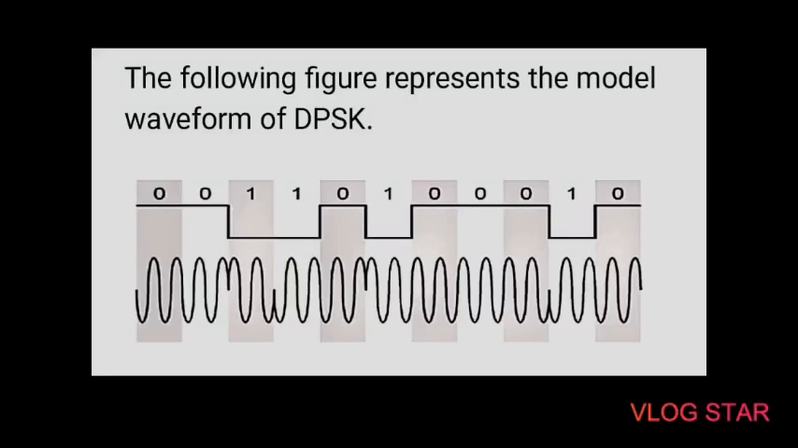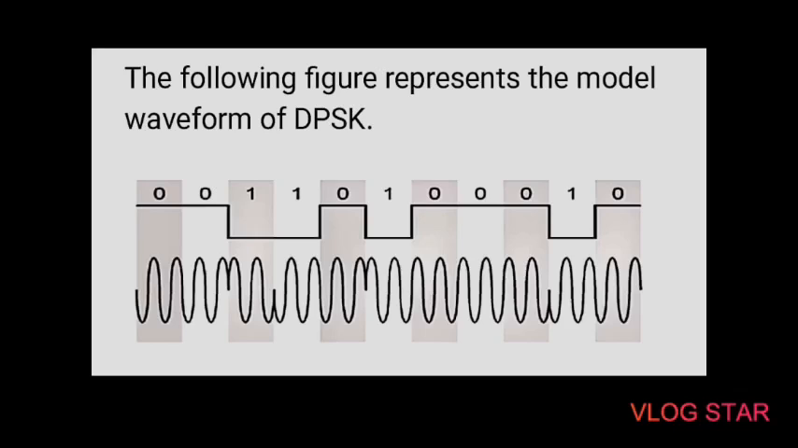Next point is DPSK, that is differential phase shift keying. In DPSK, the phase of the modulated signal is shifted relative to the previous signal element. So no reference signal is considered here, and the signal phase follows the high or low state of the previous element. So this DPSK technique doesn't need a reference oscillator. This is the figure which represents the waveform of DPSK. It is seen from the figure that if the data bit is low, that is 0, then the phase of the signal is not reversed.